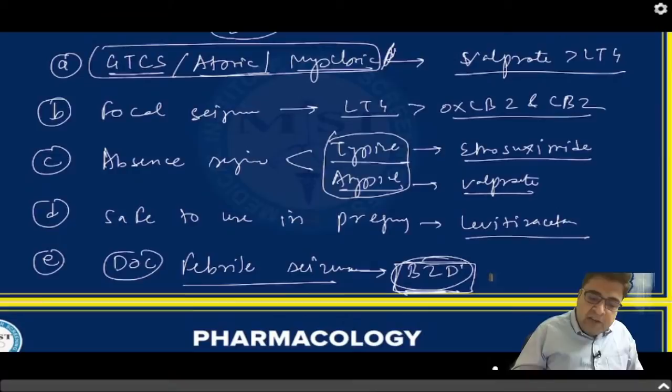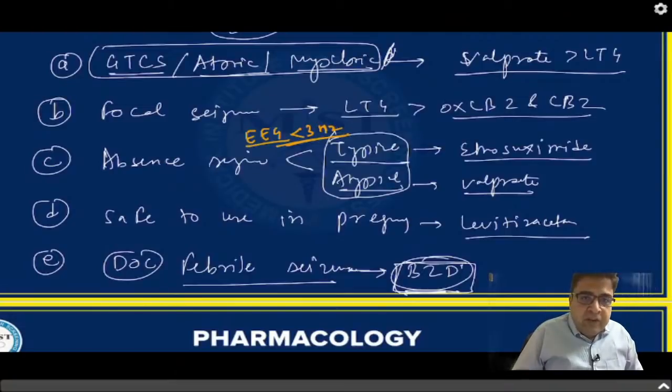With the help of an electroencephalogram. If the frequency of the EEG wave is 3 Hz, it is a typical seizure. Or if it is a mixed pattern, sometimes less than 3 Hz, sometimes more than 3 Hz, and you find this mixed pattern, it is an atypical seizure.